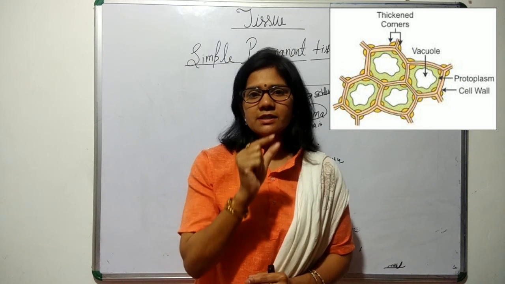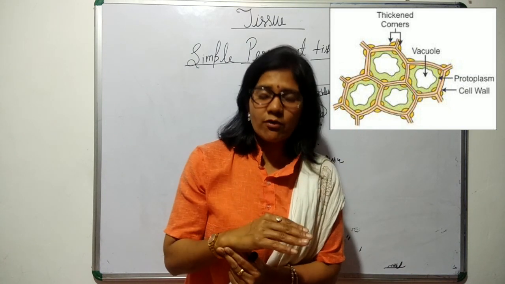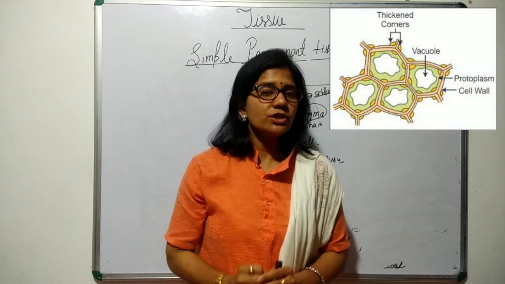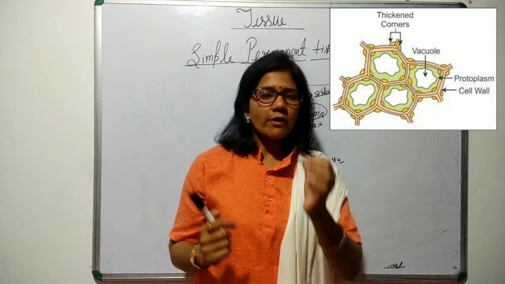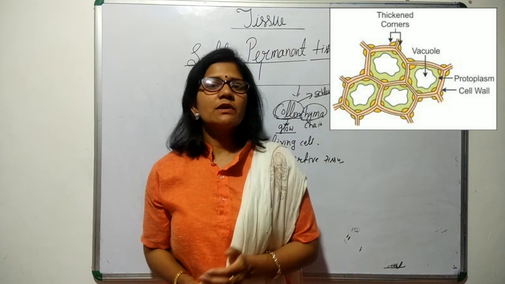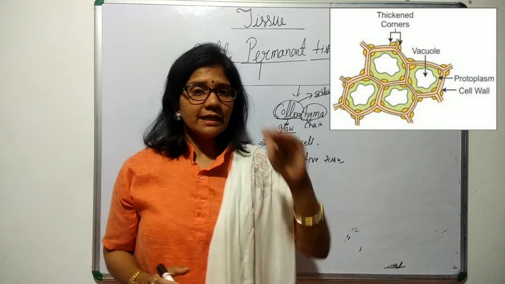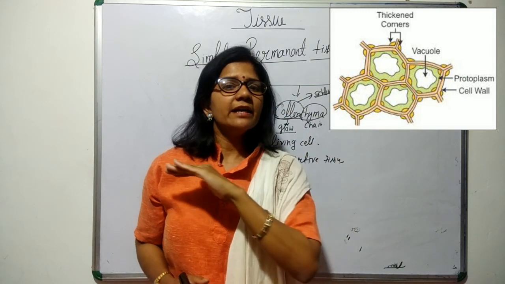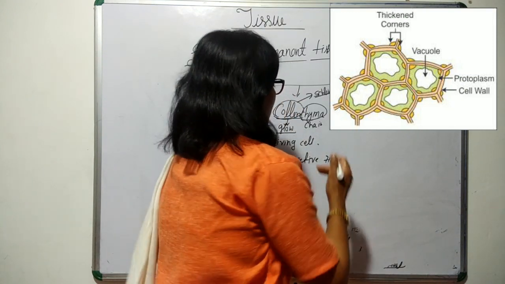Why? Because at that joint, or that region from where it bends, there is collenchyma which holds it and provides the strength so that it will not break. For example, at the base of the leaf stalk, like petioles, you will find it on all sides, and it is present just under the epidermis layer of the plant. Okay, it is very important.